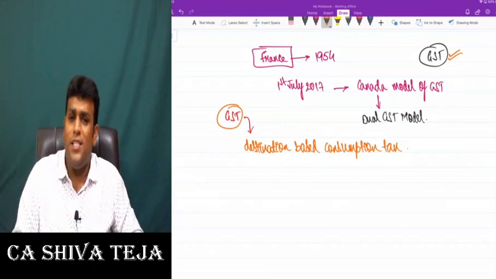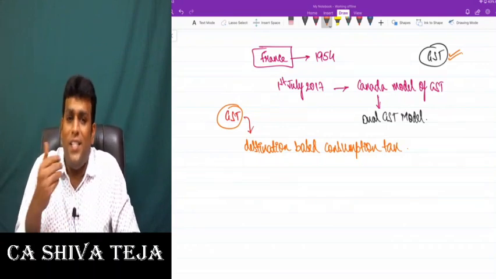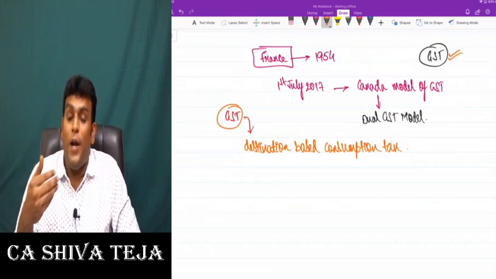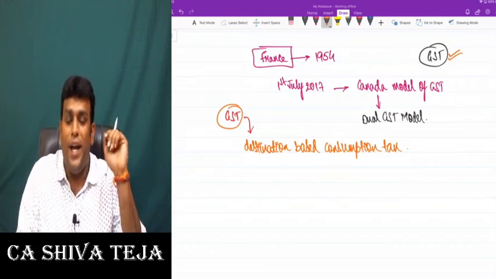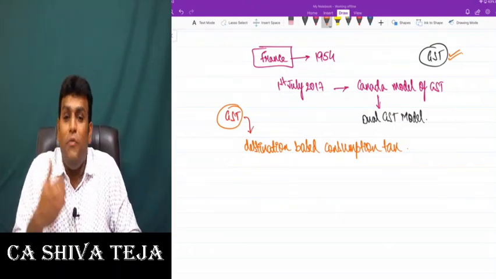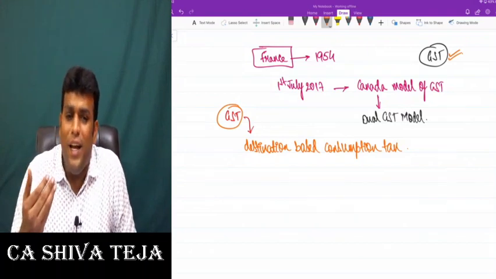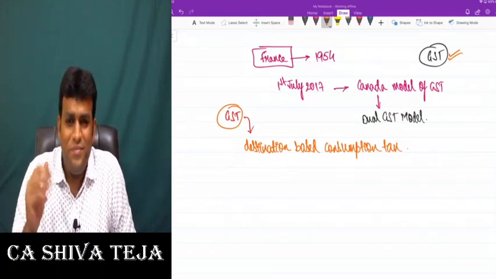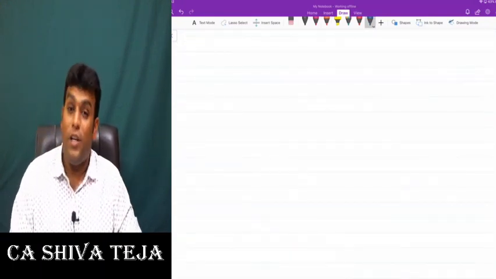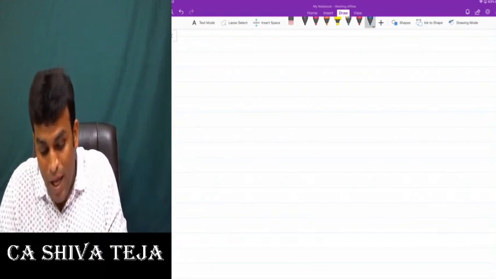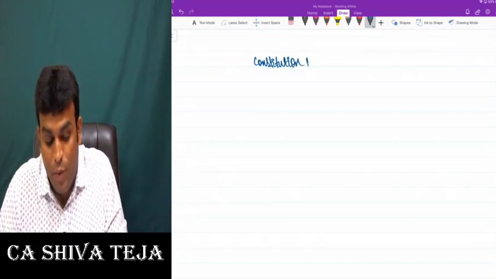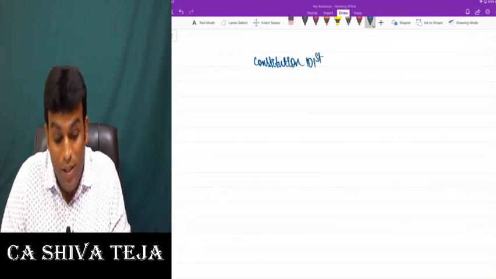So what is GST full form? First of all, GST stands for Goods and Services Tax, and GST is a destination based consumption tax. And in India, we did not adopt the France model, instead we adopted the Canada model, and technically that model is called the dual GST model, wherein center and state together will levy and collect the tax. And one special point I taught you was, for the purpose of bringing GST into India, there was a need to amend the constitution.